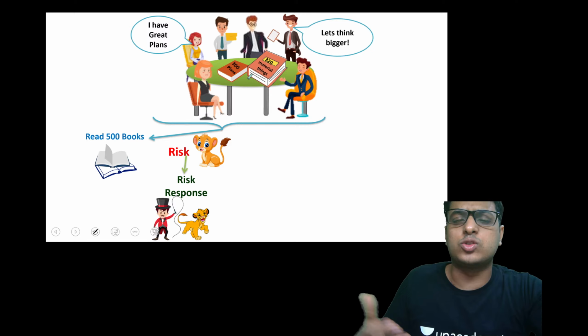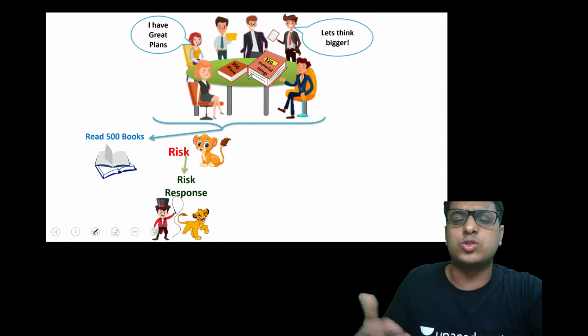So now let's see the standards which are connected to this. Remember the story. The girl comes up with 300 plans. So I say SA 300 is audit planning. Then you have SA 320, that is materiality. The boy says think bigger, think about something which is important, that is materiality. Then they read 500 books. The reading will give you more information, more evidence. That is nothing but SA 500, audit evidence.